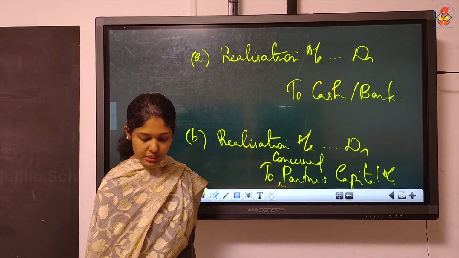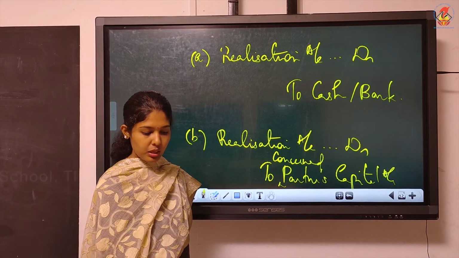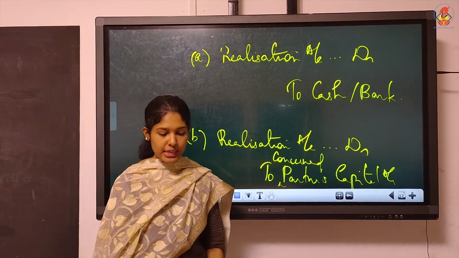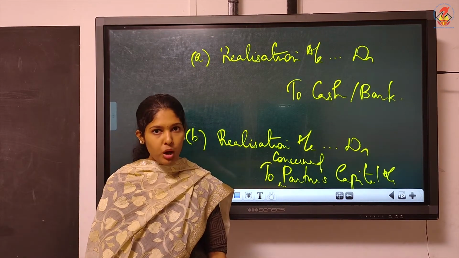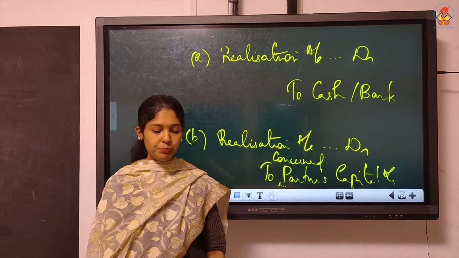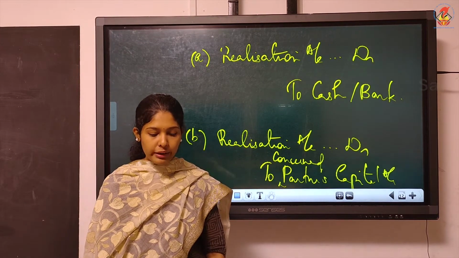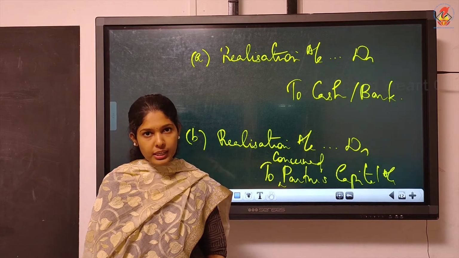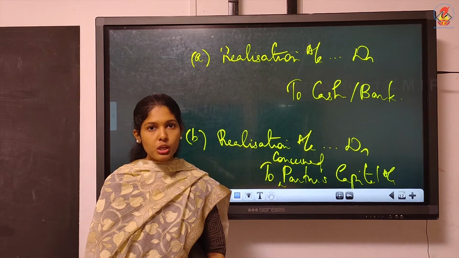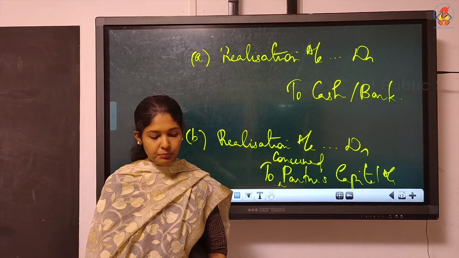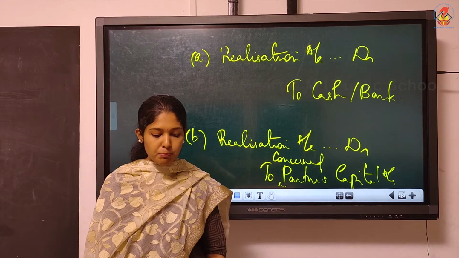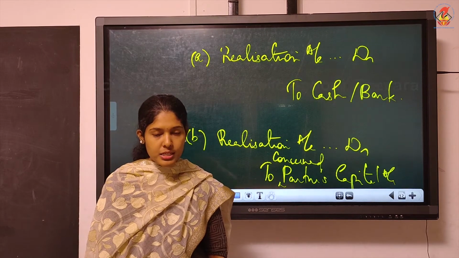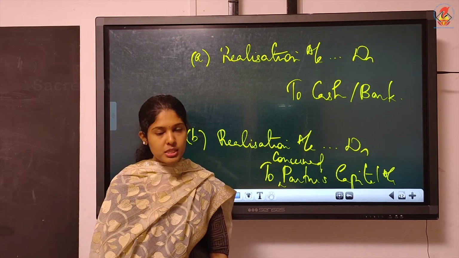Then subhead C. You write, when the firm pays fixed amount to a partner as his remuneration for undertaking dissolution of the firm and the partner is to bear the dissolution expenses.